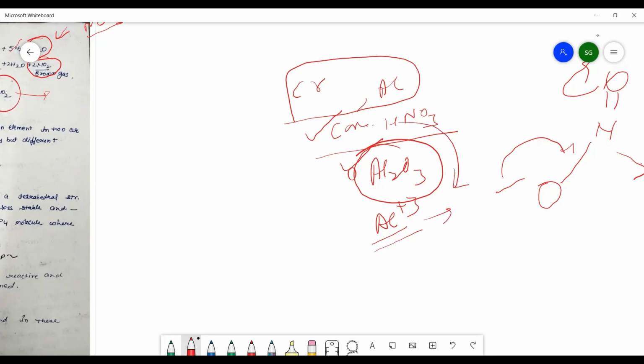Therefore, there is no dissolution of the metals. But metals like gold and platinum can be dissolved in aqua regia. So what is aqua regia? It is 3 parts of concentrated HCl and 1 part of concentrated HNO3.